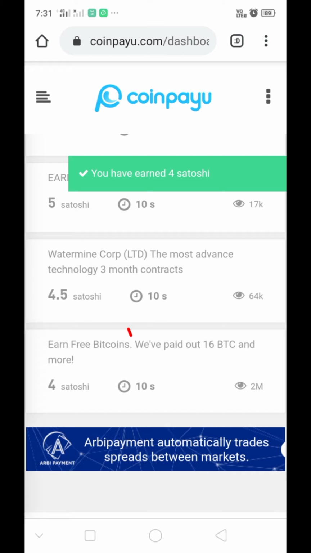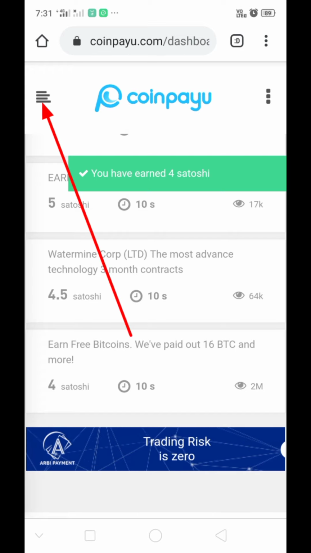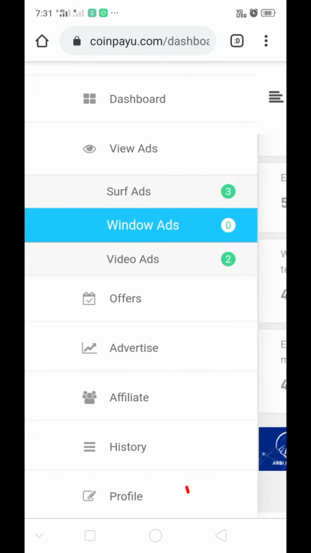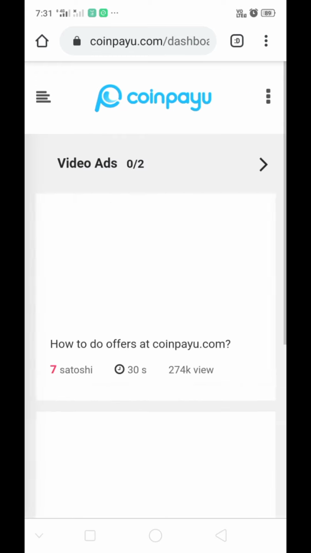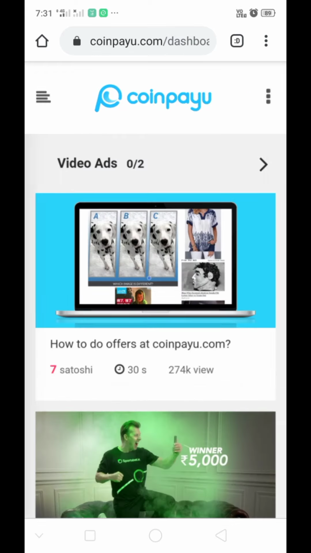All window ads completed. Go to menu and go to video ads and just open it and play.